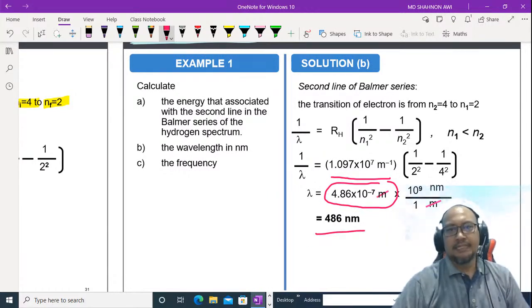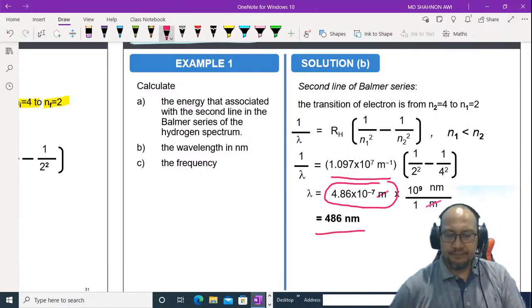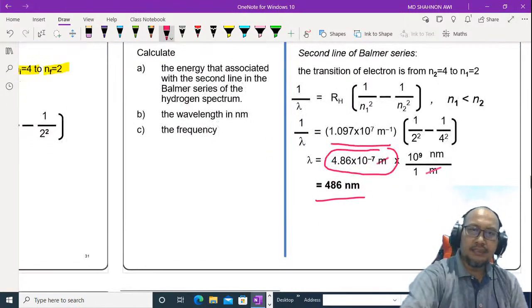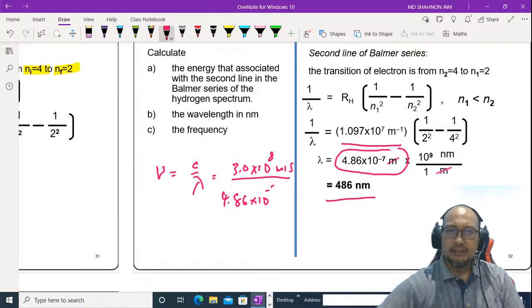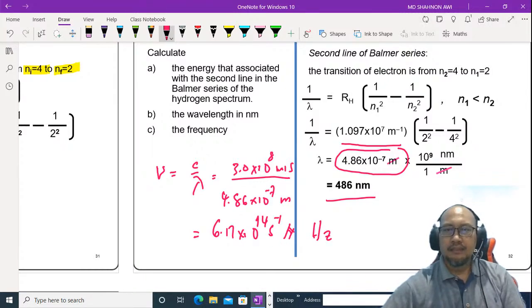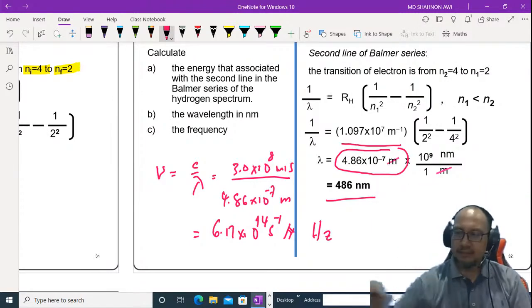The answer is 486 nanometer. Next, the frequency. We just use this formula, nu equal to c over lambda. C is the speed of light, 3 exponent 8 meter per second, and lambda we have to use in meter, 4.86 exponent negative 7 meter. The answer is 6.17 exponent 14 per second, or hertz. Frequency can be in per second or hertz.